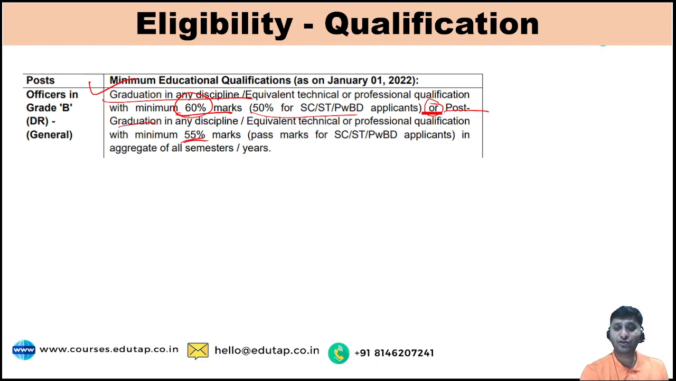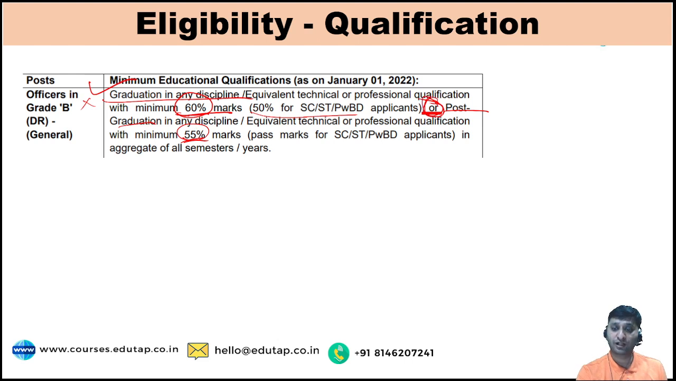Now this is "or". Suppose you have done engineering, you have got 58% in engineering and you belong to the general category, you are not eligible as per the graduation criteria because you have less than 60%. But you have also done post graduation, and in post graduation you have got 57% or 56% marks, then you are eligible.